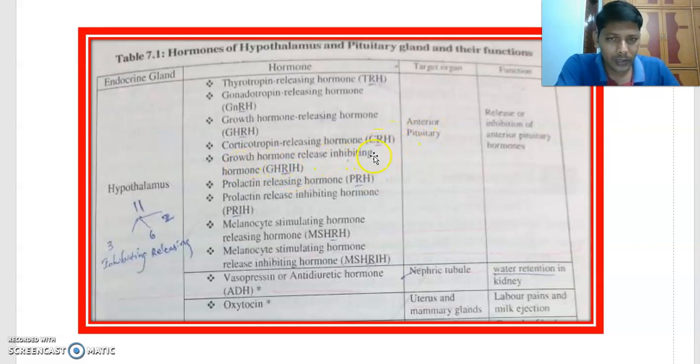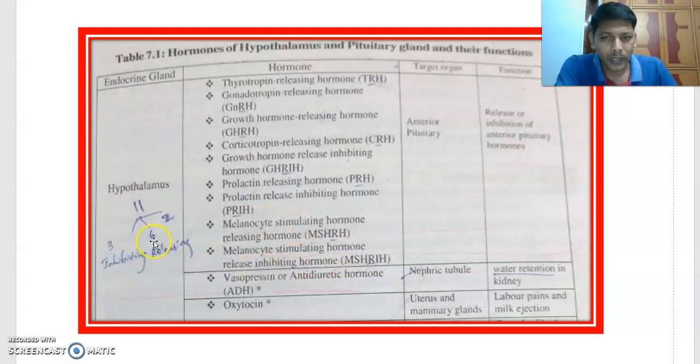Growth hormone release inhibiting hormone, GHRIH. Then prolactin releasing hormone, PRH. Next, prolactin release inhibiting hormone, melanocyte stimulating hormone releasing hormone, and melanocyte stimulating hormone release inhibiting hormone.